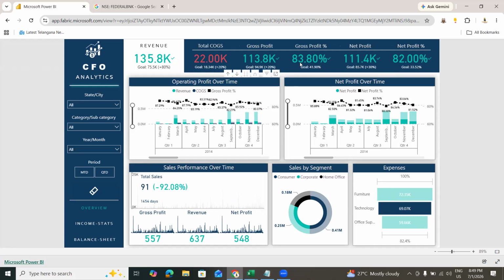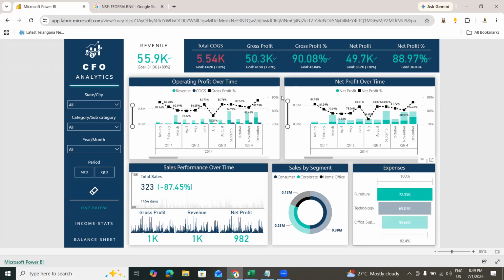How much is it? 83%. If I take furniture, let me click on furniture. The furniture gross profit is 50,000. Gross profit percentage is 90%. So there is much more than that. So like this, everything is started.